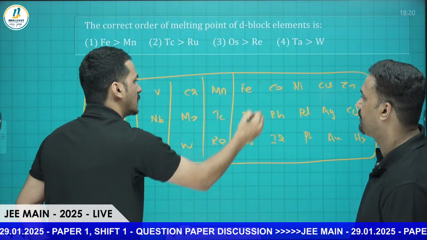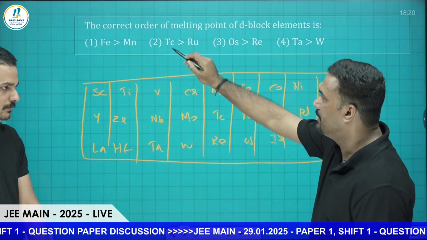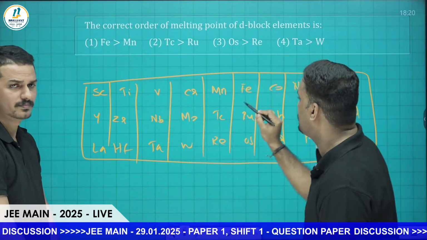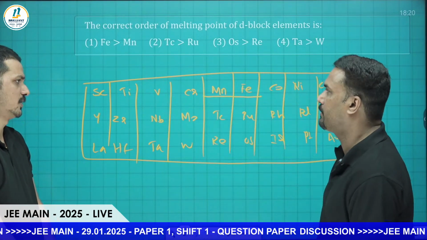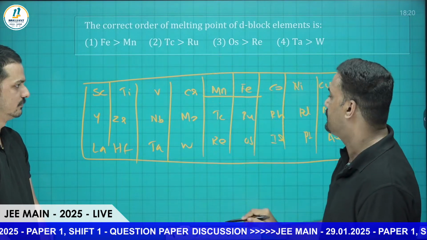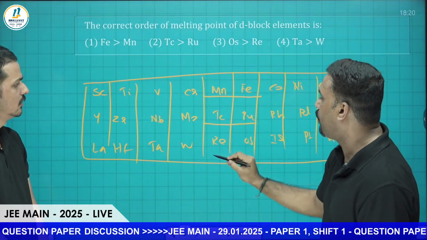Okay, sir, you start. That will be better. This is the periodic table. See, here the elements are given as pairs, like Mn and Fe. That is the first set. The next one is technetium and ruthenium, which is given right below. And rhenium and osmium are also given here.